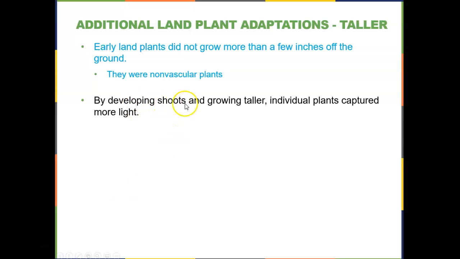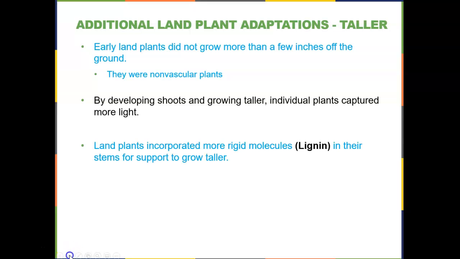Now, plants that develop shoots and roots are growing taller, shoots growing taller towards the sun, and therefore these plants can capture more sunlight. So it's beneficial to grow taller. Additionally, land plants incorporated rigid molecules, the lignin that I mentioned before, which allows them to produce wood. And the stronger the stems are, the taller the plant can be. But not all plants produce lignin and therefore make wood.